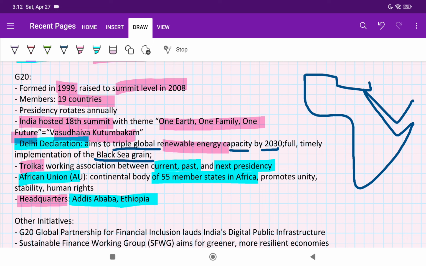Somewhere here we can find Ethiopia, and in Ethiopia, this is almost in the center. If you see the center of this diagram, this is Addis Ababa in Ethiopia. This is where the headquarters of the African Union is. Okay, this is basic G20. Very important thing that they can ask. Now, what are the other initiatives that were there in G20?